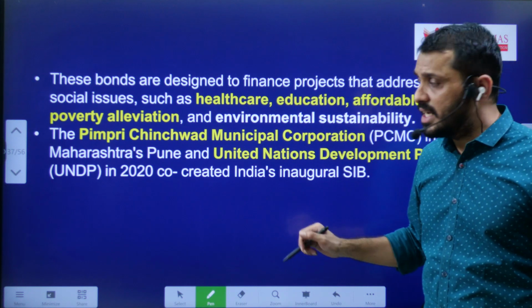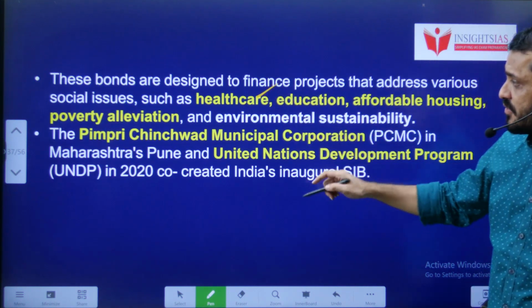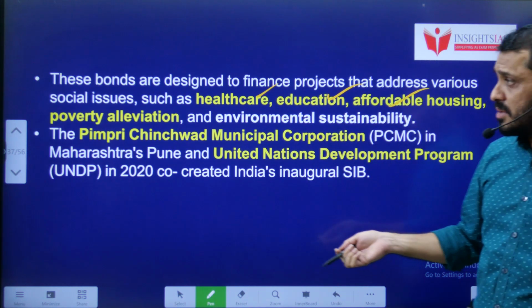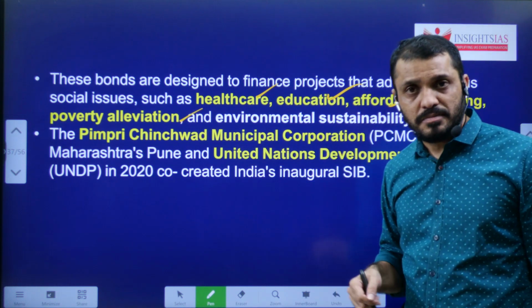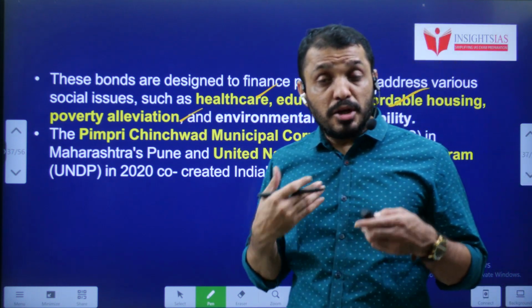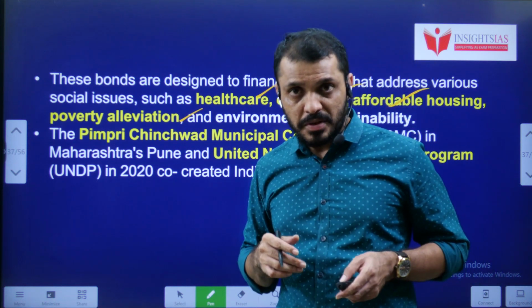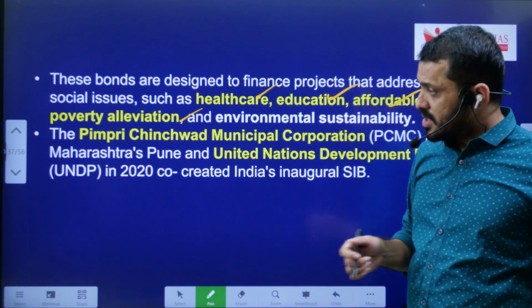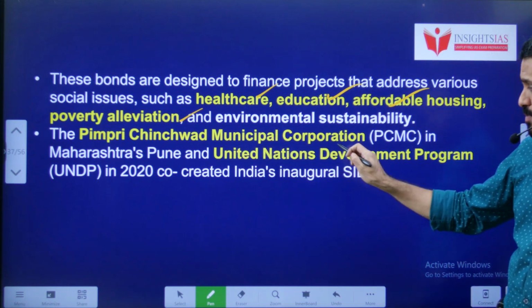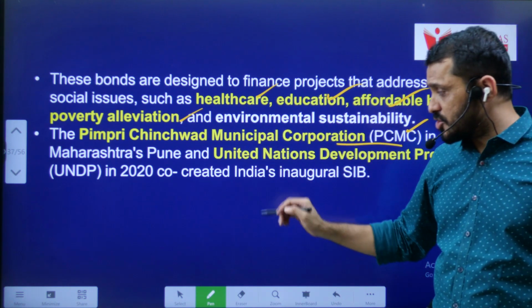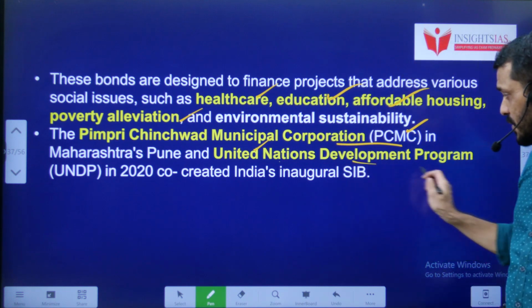These bonds generally will be spent in the areas of healthcare, education, affordable housing and poverty alleviation. So which municipal corporation or agency first came up with this idea? That municipal agency was Pimpri Chinchwad Municipal Corporation, which is in Pune, Maharashtra, as well as the UNDP.